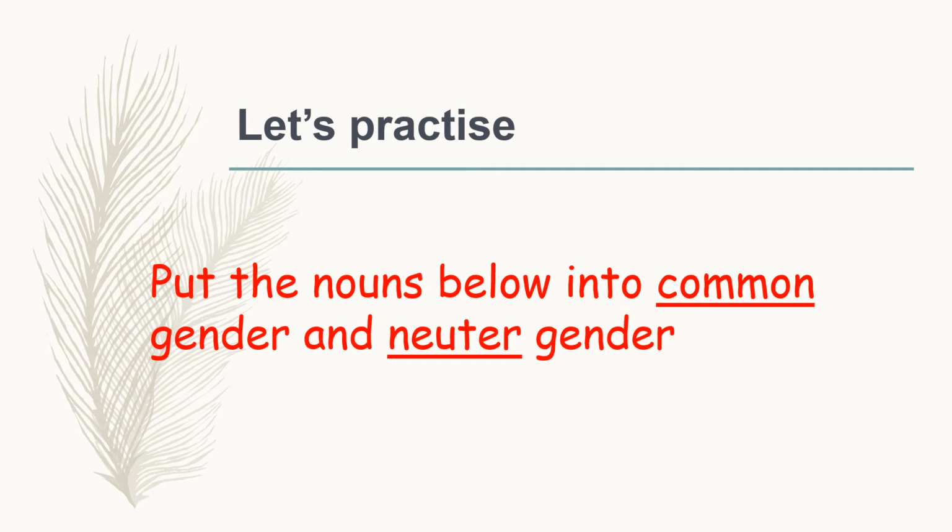Let's practice. Here, I have given some nouns and you need to help me put the nouns into the correct column, whether the nouns belong to common gender or the neuter gender. So, let's do it.